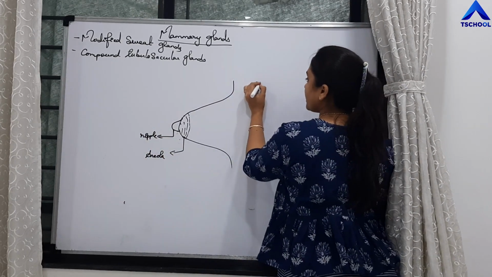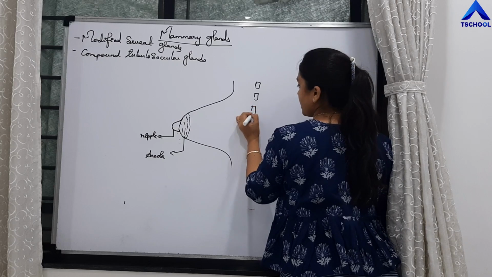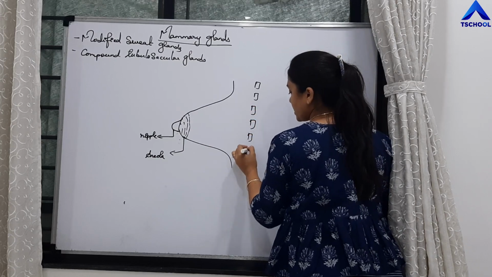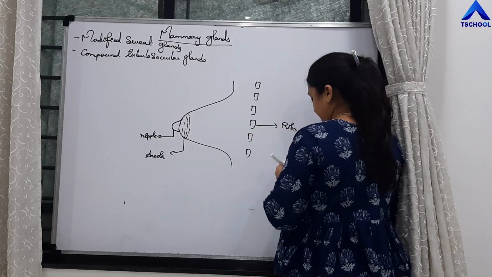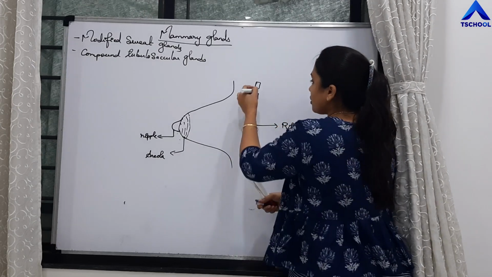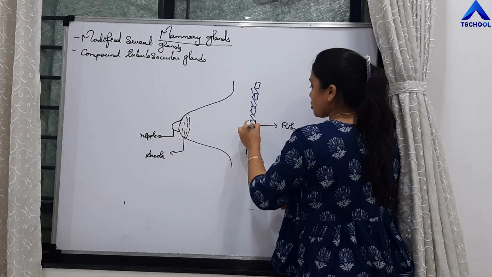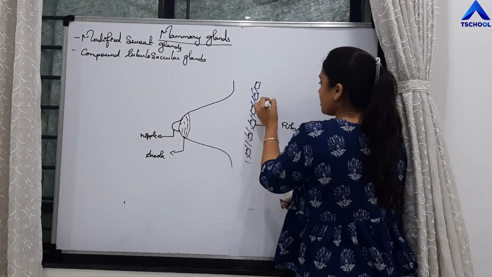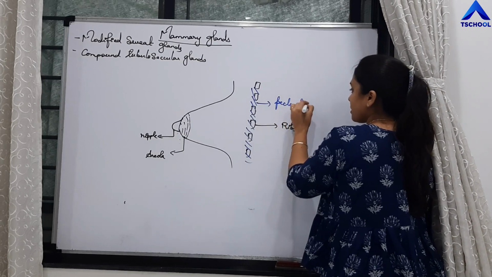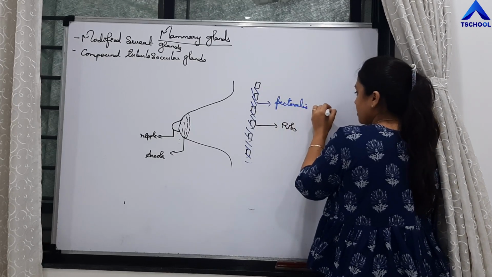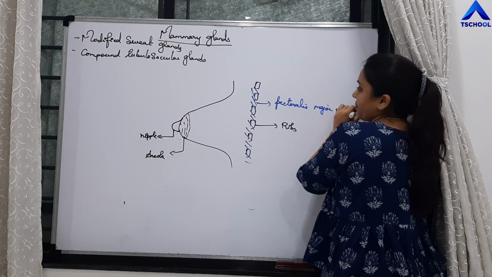Behind there will be rib bones, right? So there will be bones, that is ribs, right? And there will be muscles, right? Those muscles are pectoralis major muscle, right? So there will be pectoralis major muscle, right?